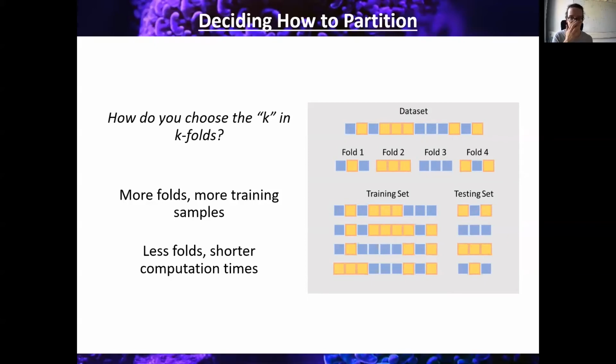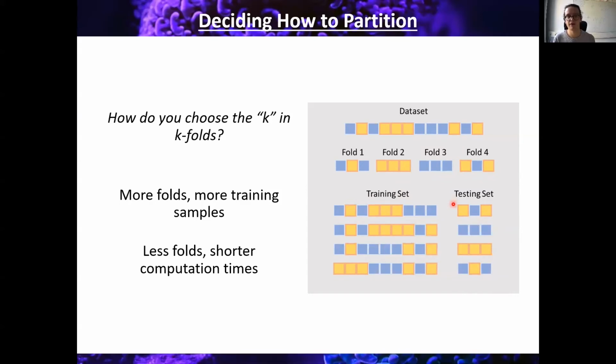However, there's always a trade-off going on here. You can essentially choose K to be whatever you like, and the larger K gets, the greater the size of your training data set, and there's a smaller risk of overfitting the data. However, it's also going to take longer to do. In this case, where we've got 4 folds, we have to do the classification 4 times. We have folds 1, 2, 3, and then folds 1, 2, 4, testing on fold 3, folds 1, 3, and 4, testing on fold 2, and folds 2, 3, and 4, testing on fold 1. That's going to take much longer than the 2-fold classification, where you only test on 1 fold and apply to another twice.